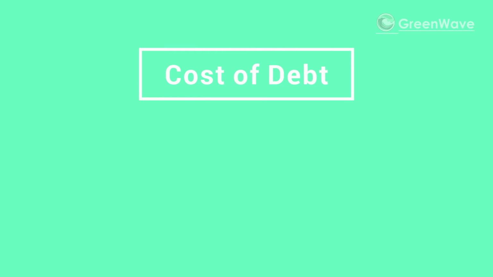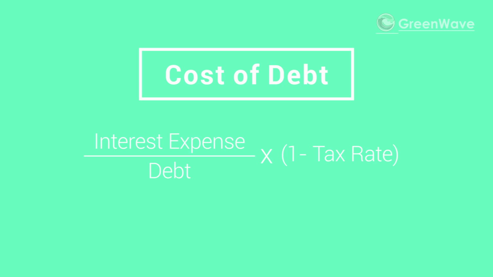Well, the first one is easy. Cost of debt is merely the interest rate paid by the company on its debt. However, since interest expense is tax deductible, the debt is calculated on an after-tax basis as follows. So cost of debt equals, and now we have a fraction, interest expense over the total debt. And now we multiply this by 1 minus the company's marginal tax rate. And that's how we get a company's cost of debt.